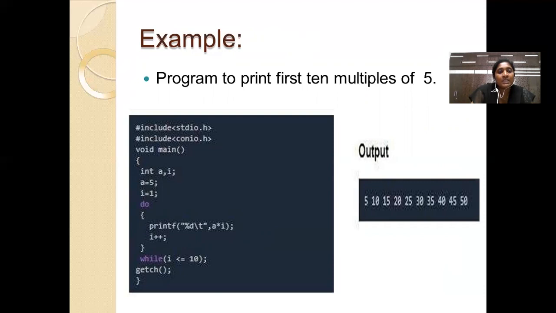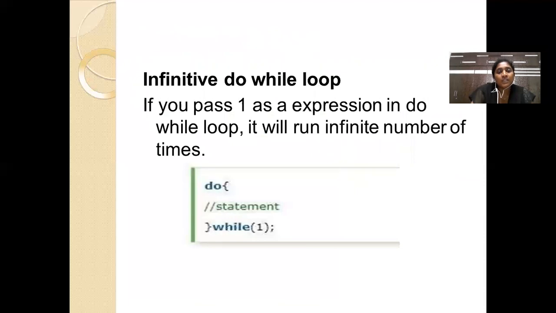Now again it checks the condition with 2 less than or equal to 10. As the condition is true, it again prints 5 into 2, and the resultant value will be 10. So this process continues till the condition becomes false. Once the condition is false, it just comes out of the do while loop. So this is the infinite do while loop. Here while of 1, if it is true, it iterates for n number of times, or an infinite number of